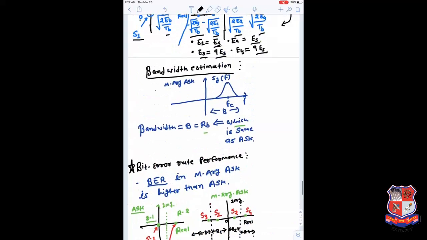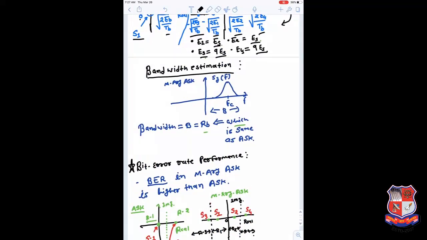Now if you go with a bandwidth estimation, here we are using the same carrier, a single carrier. For that single carrier, the bandwidth may not change even though you have different symbols. In the earlier case you have only two symbols, S1 and S2. For a 4-ASK signal we have four symbols, S1, S2, S3 and S4. But the carrier signal is not going to change. Here we are using cos omega_c t, and here we also use cos omega_c t. So the carrier signal is still not changed.